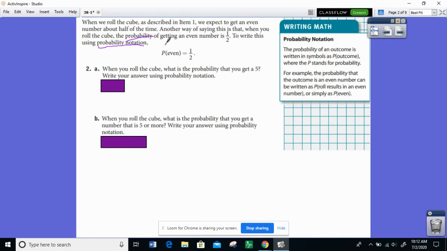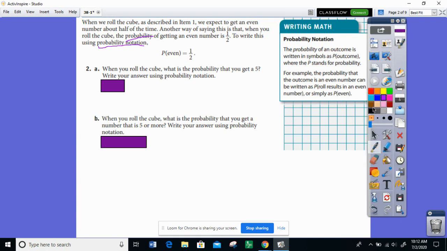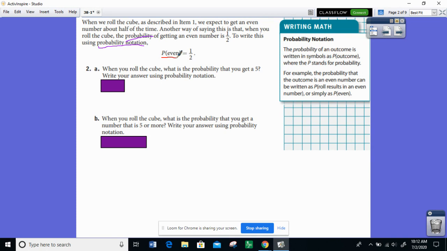So math people are always trying to find shorter, more efficient ways to write things. This, capital P and in parentheses even, means the exact same thing as this. In math, a lot of the times we're used to seeing parentheses telling us to multiply or function notation. It doesn't mean either of those things. You need to use the context that you're solving the problem in to help you understand what that means.